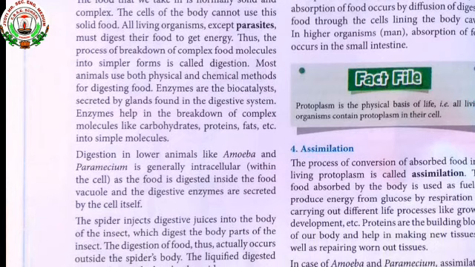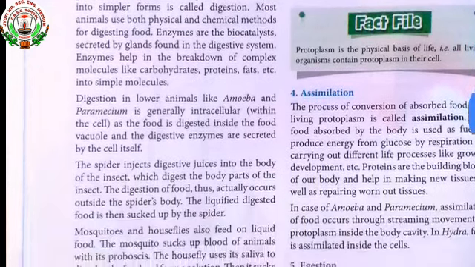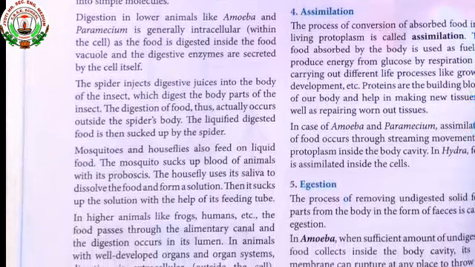Now let us proceed to the third paragraph. The spider injects digestive juices into the body of an insect, which digest the body parts of the insect. The digestion of food thus actually occurs outside the spider's body. The liquefied digested food is then sucked up by the spider. In this content it is given that the spider cannot take solid food directly.